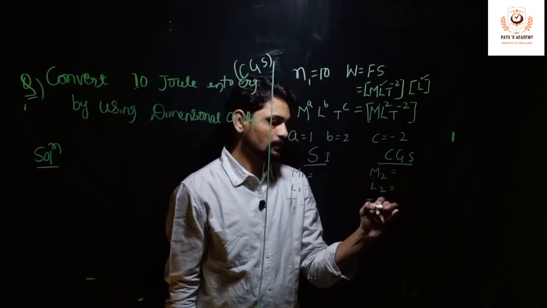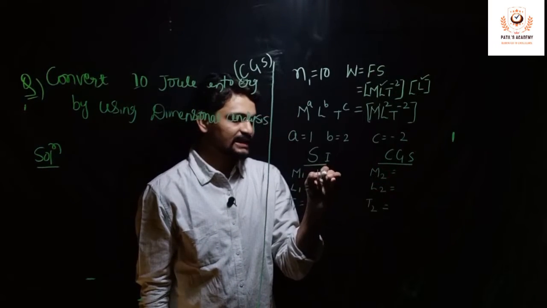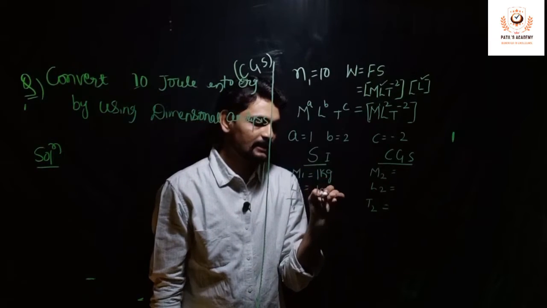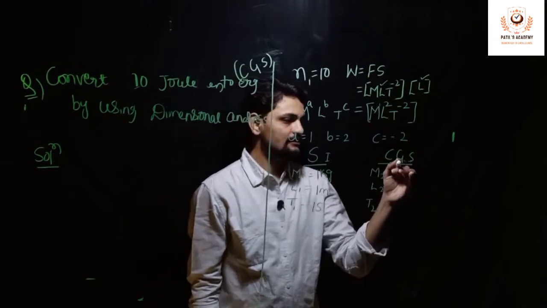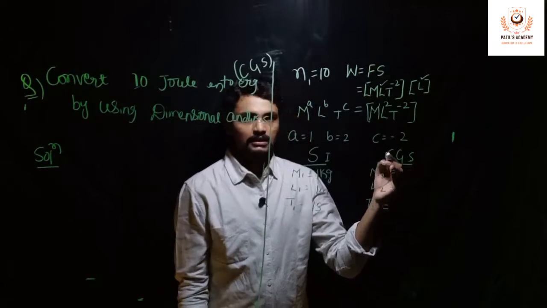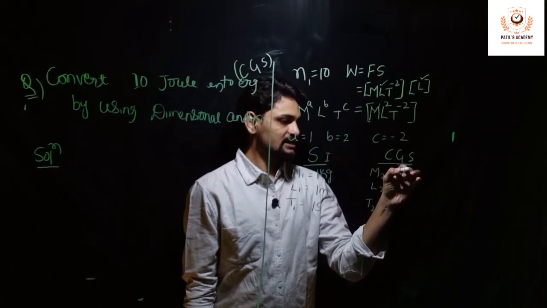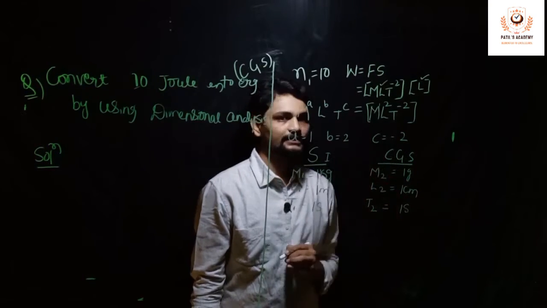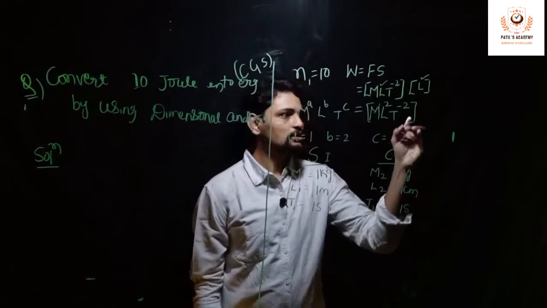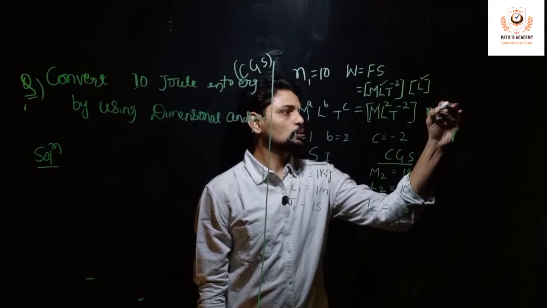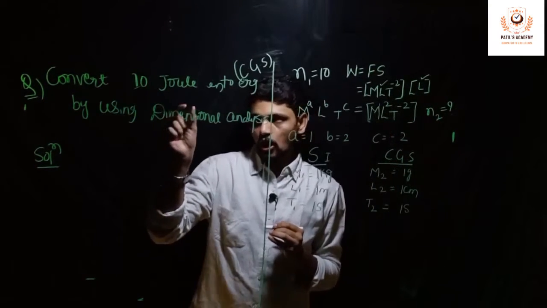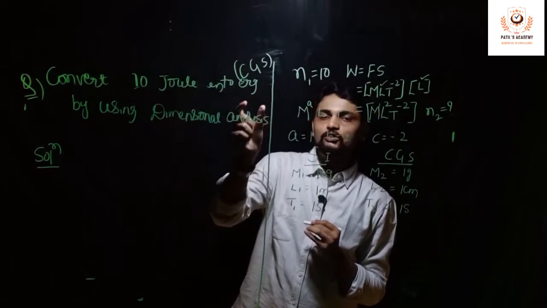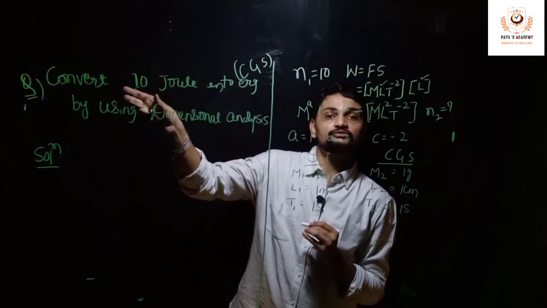Now SI unit of mass is kg. For reference, length is meter and time is seconds. Whereas in CGS unit, mass is measured in gram, length is measured in centimeter and time is measured in second. So I have N1, and I need to calculate N2. That is, how much will 10 joules get converted into erg? So how much is 10 joules value in erg?